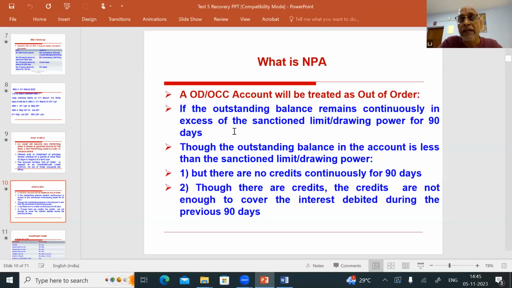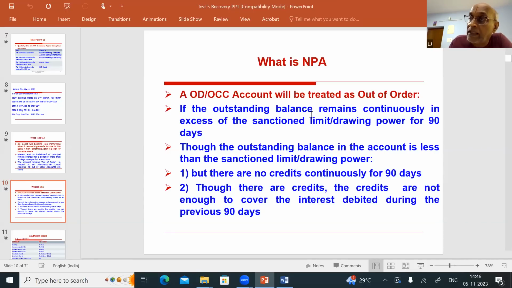Second possibility, liability is not more than the limit. Again, I repeat, liability is not more than the limit, but still the account will become NPA. See the second point: though the outstanding balance in the account is less than the sanctioned limit or drawing power.